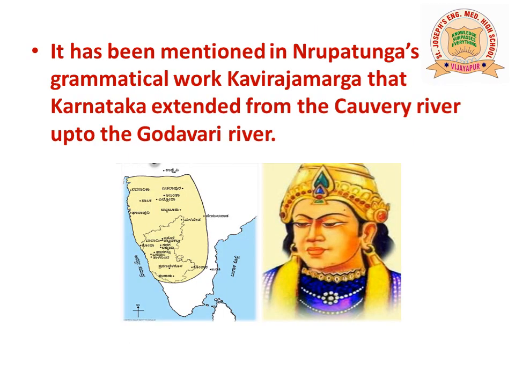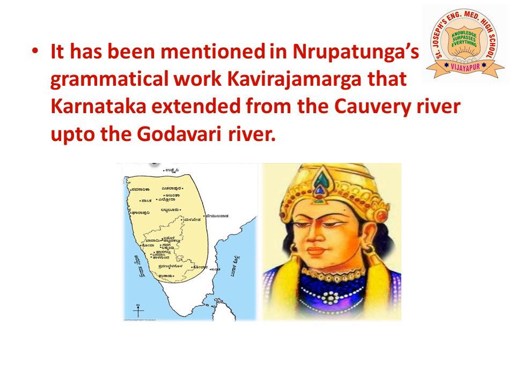It has been mentioned in Nrupatunga's grammatical work Kaviraja Marga that Karnataka extended from the Kaveri river up to the Godavari river. Amogavarsha Nrupatunga was one of the most famous kings of the Rashtrakuta dynasty. He wrote a very famous book by the name of Kaviraja Marga.